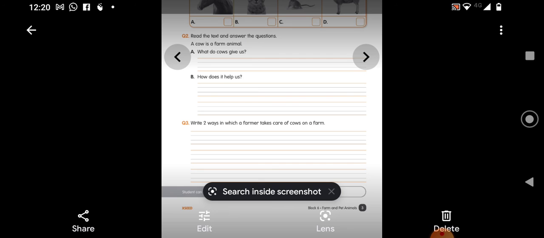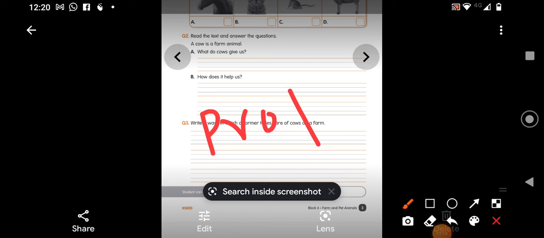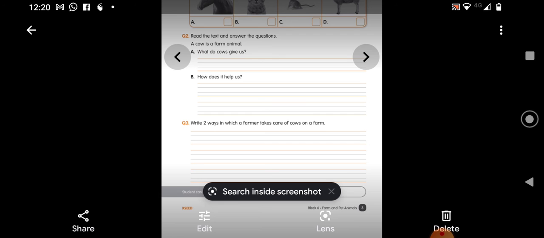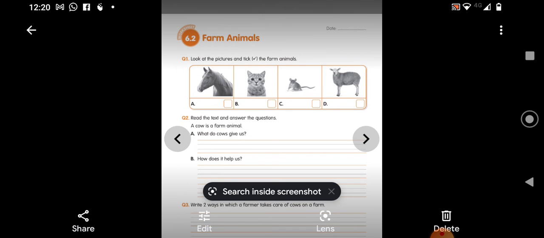Write 2 ways in which a farmer takes care of cows on the farm. So what should be given, children? Very important thing, proper food. And one more, you will think and write: a clean place to live in, or how the cows should be. You remember that picture you saw in the LP1 video, cows in the farm? Do you remember that? Yes. So thinking all this in mind, this is one way of answering what I have shown you.